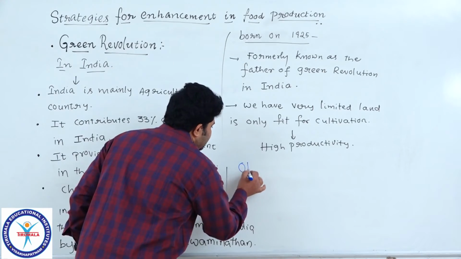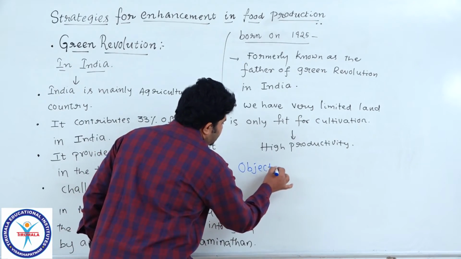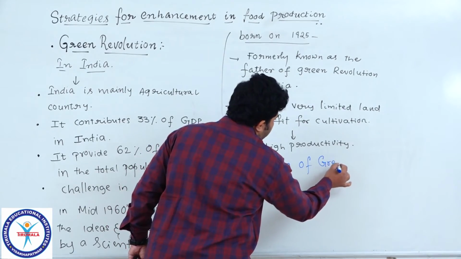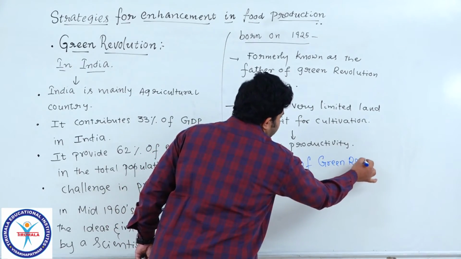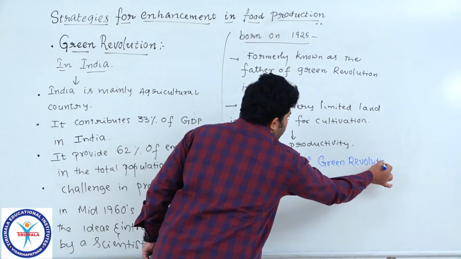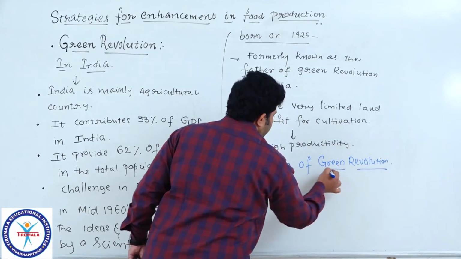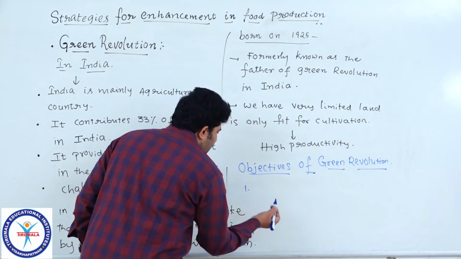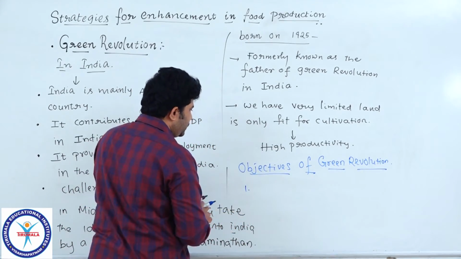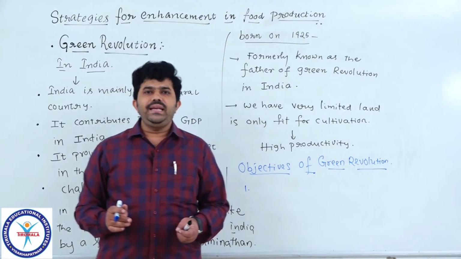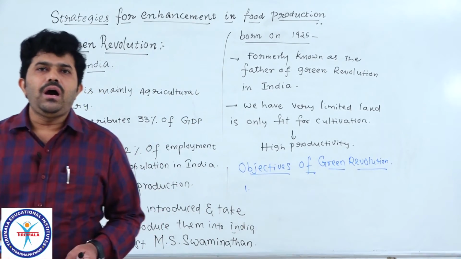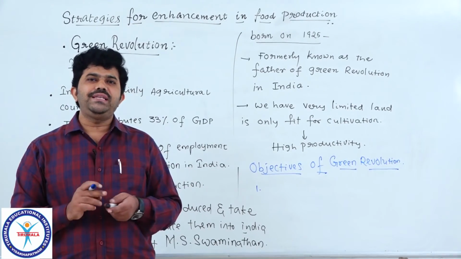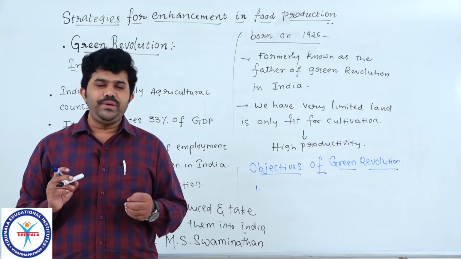Please put the subheading: objectives of green revolution. Objectives of green revolution. In that, the first one is what? We have to increase self-reliance in food production, and we have to increase self-reliance in food security.